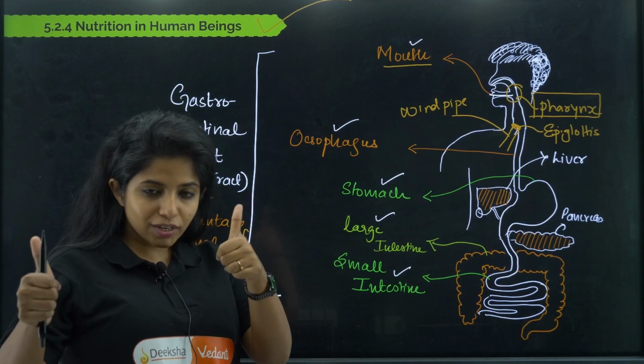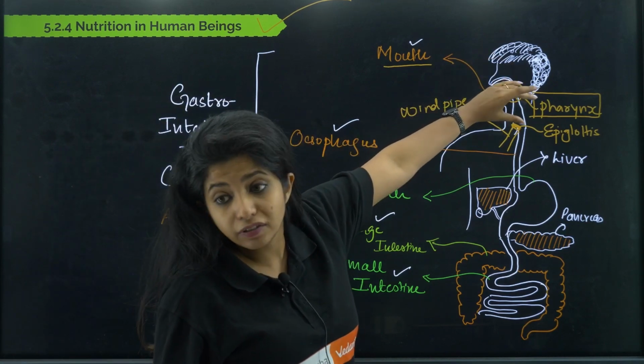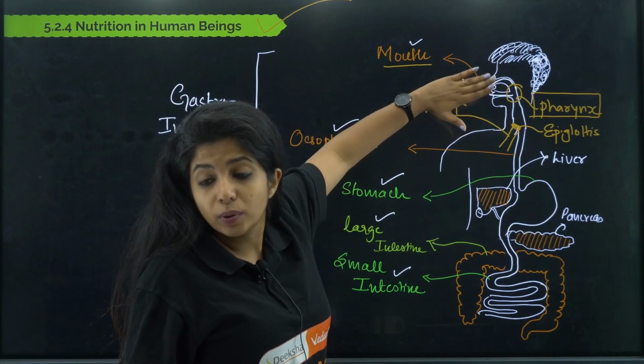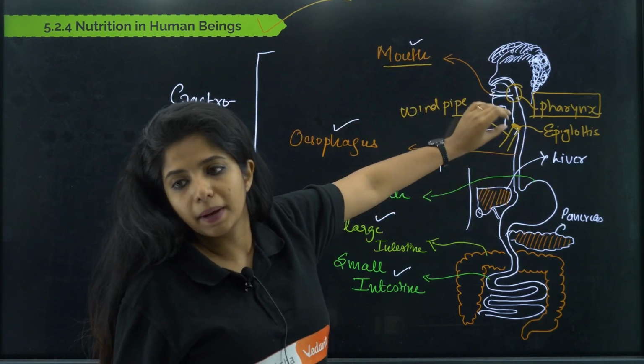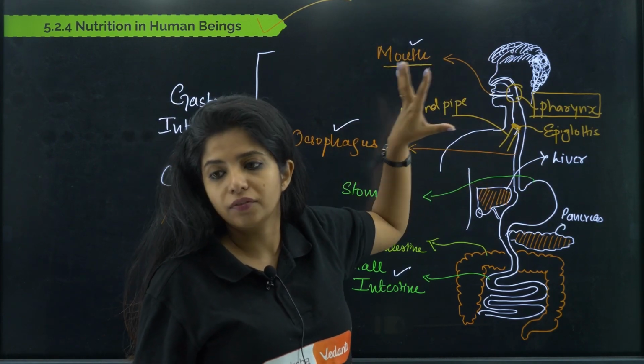So we say we should not be talking very much while having food. Okay, got it. So the pharynx is a junction between the nasal cavity, the buccal cavity, your esophagus and your windpipe. That is the common junction that we have.